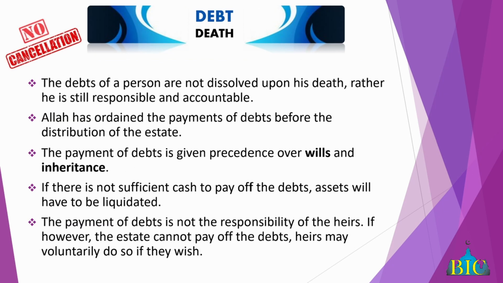So the payment of debts is given precedence over the wills and inheritance. If there is not sufficient cash to pay the debts, the assets will be liquidated. And understand carefully, when you look at the estate of a person, cash is one type of asset. You have the house, the land, the furniture, all of that. So now you have a creditor the deceased owes $20,000, and the deceased only has $1,000 in the bank account. So the creditor comes now for his money.